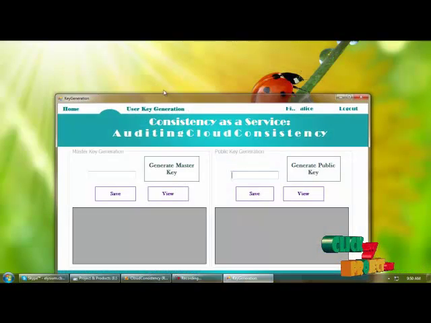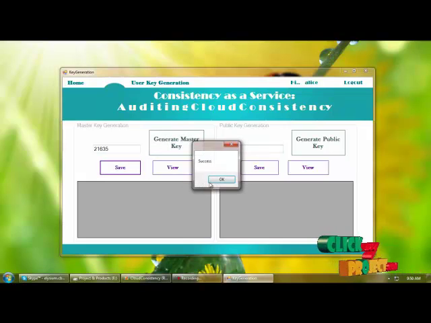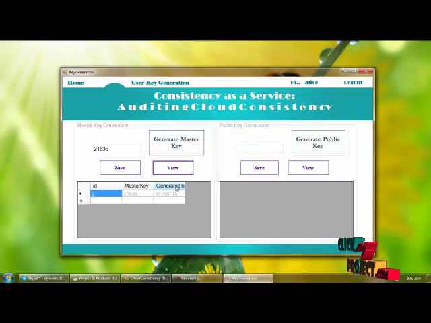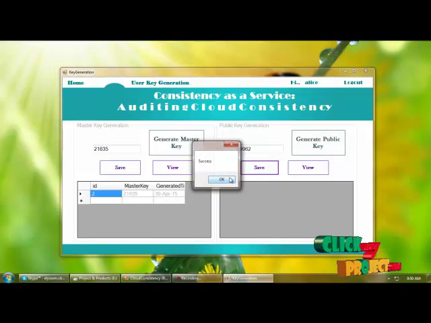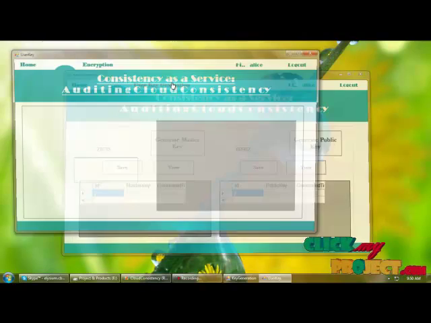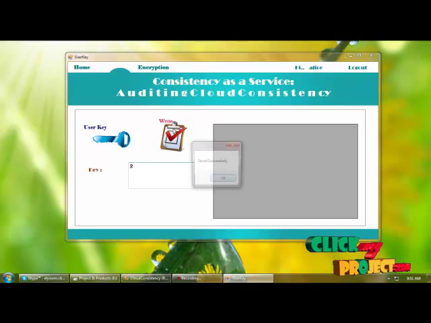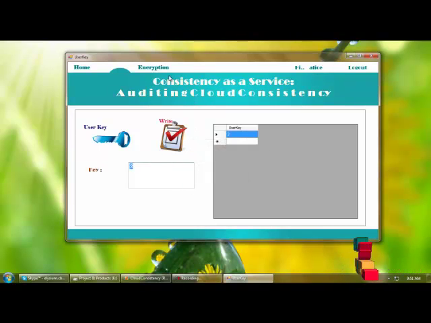And next, key generation. Key generation is used for the encryption part. So I'm generating the master key, saving the master key into the database and viewing the saved master key. And I'm generating the public key, saving the public key into the database and viewing the saved public key here. And next, user key generation, based on user ID. So I'm getting the user ID of the current user and writing the user key into the database.